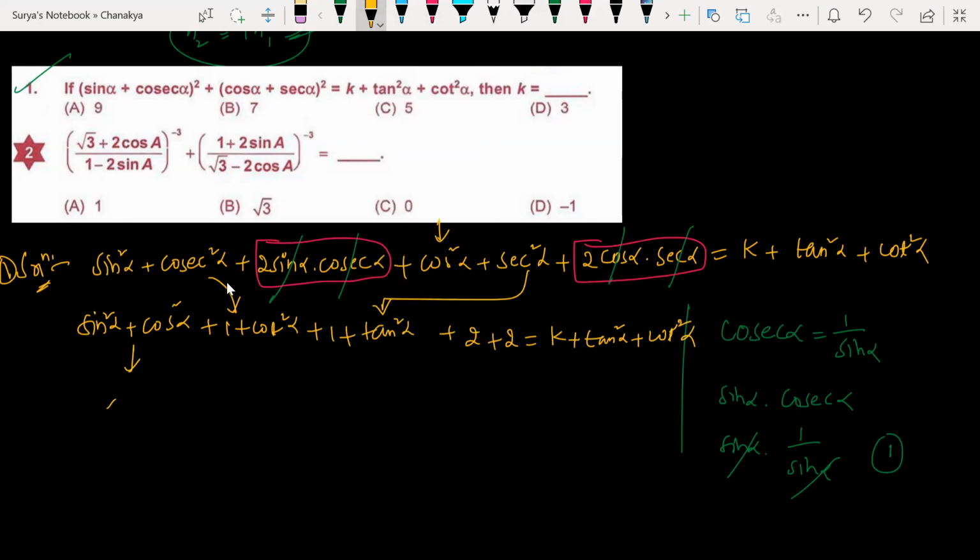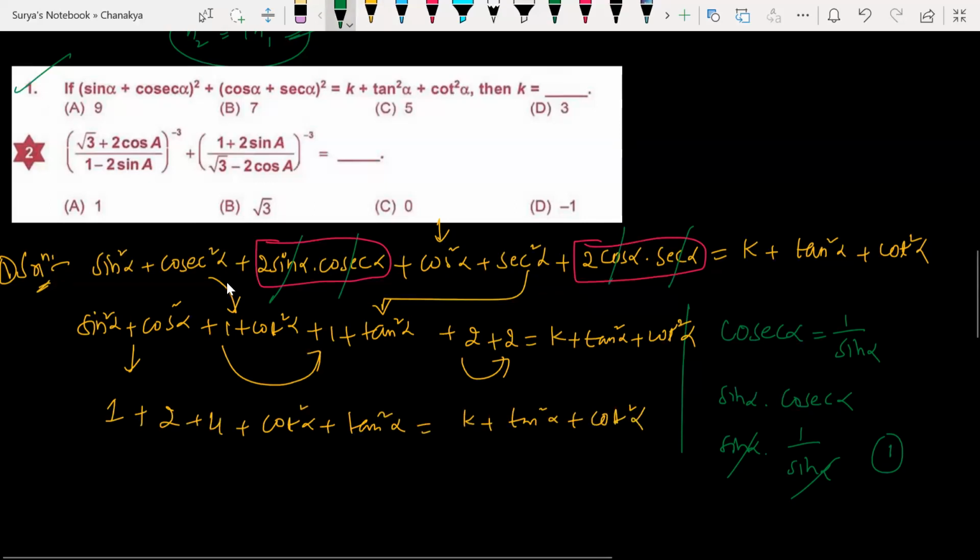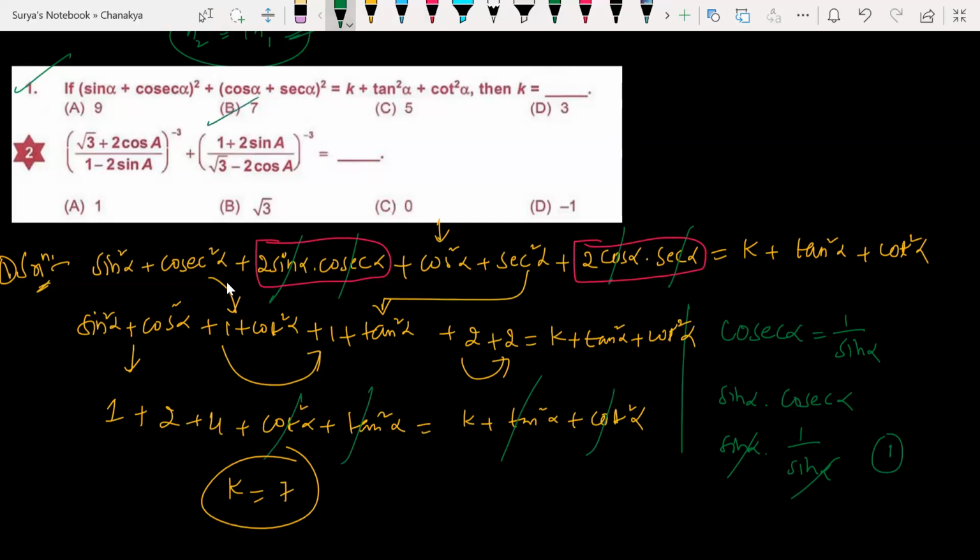Yes, sir. Look at this, it has become 1. So look at this here. 1 plus 1 is 2, 2 plus 2 is 4, plus cot square alpha plus tan square alpha, and k plus tan square alpha plus cot square alpha. Isn't it easy? Look at this, I can cancel this now. The k value is what? 7. Option B is correct. Very simple.